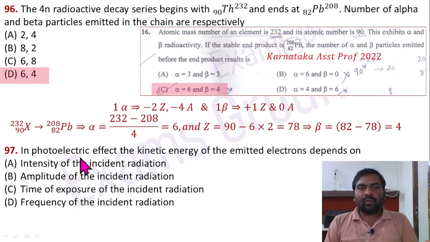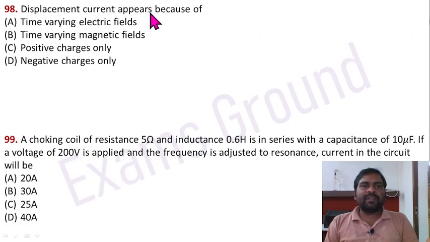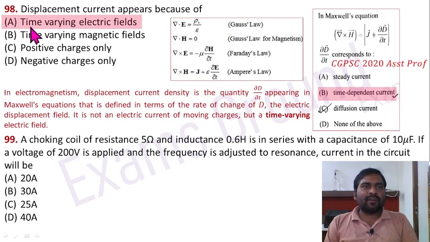Question 97. In photoelectric effect, the kinetic energy of the emitted electrons depends on the frequency of the incident radiation. This is the light frequency and this is the electron kinetic energy. This is threshold frequency nu 0. If nu is greater than this threshold frequency, then only electron is going to come out from the sample surface. And they have maximum kinetic energy equal to h nu minus h nu naught. This is also known as Einstein photoelectric formula. Question 98. Displacement current appears because of time varying electric fields. This is displacement current density, and a similar question was also asked in CGPSC 2020 Assistant Professor Examinations.